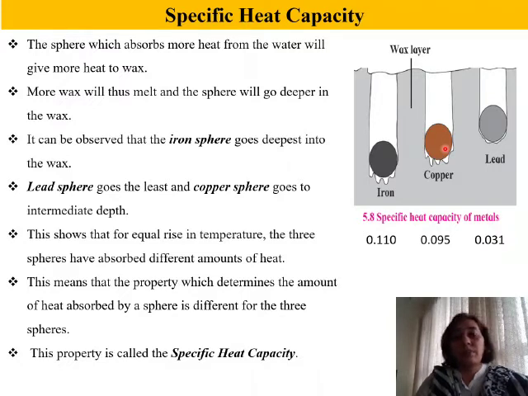Now what is the principle behind this, or why this happened? Because all the 3 were of the same mass, all the 3 were dipped into boiling water at the same time, they all 3 had the same temperature, yet the wax that was melted by each of them was different, or the depths to which they penetrated were different. So let us see why this happened.